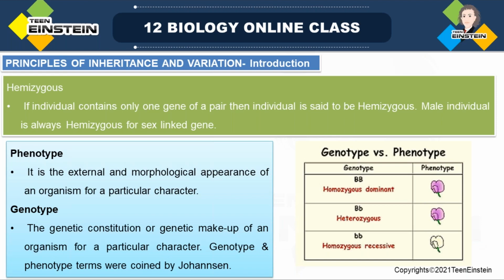Phenotype is the external appearance, while genotype is the genetic level constitution or genetic makeup of a character. These terms, genotype and phenotype, were coined by Johannsen. Note down, Johannsen coined the terms phenotype and genotype.